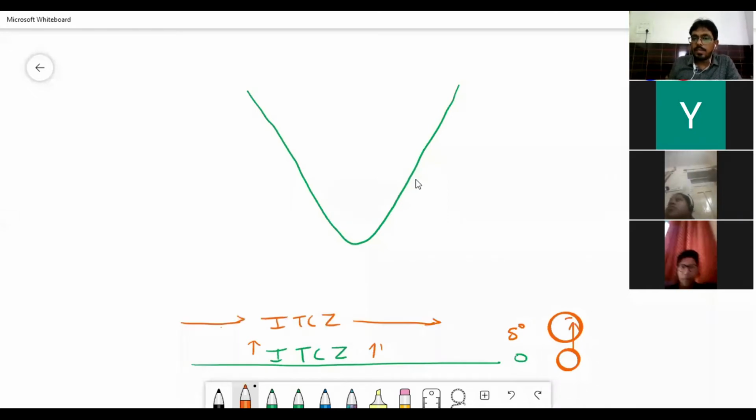So when the sun started moving towards the north, the sun's rays will directly fall on the northern plains.